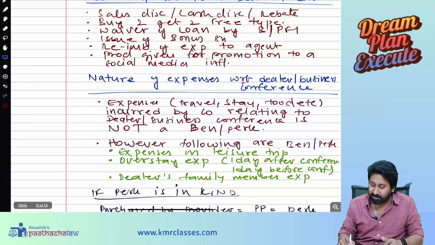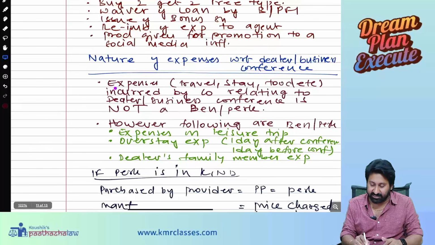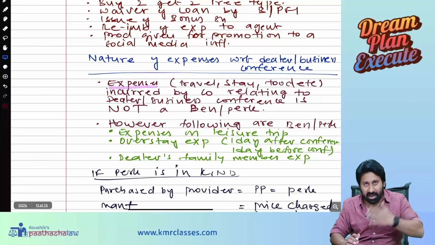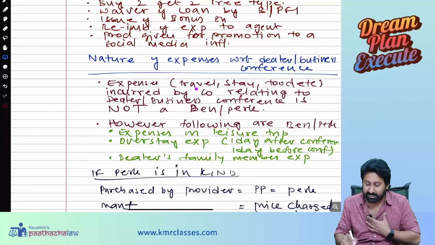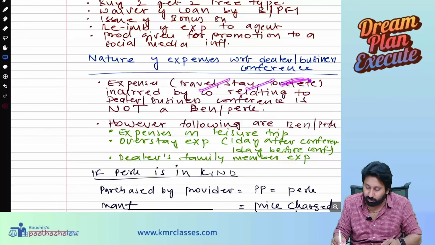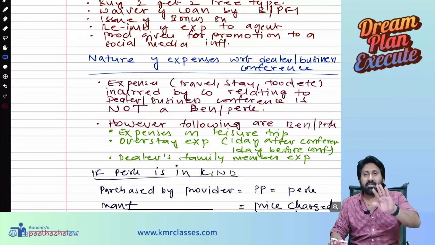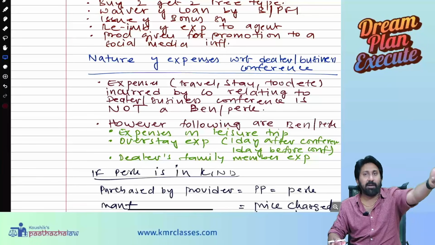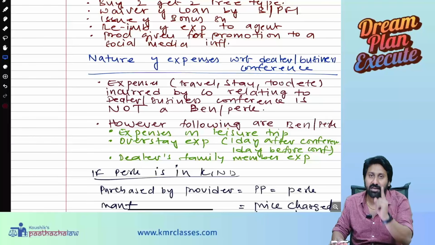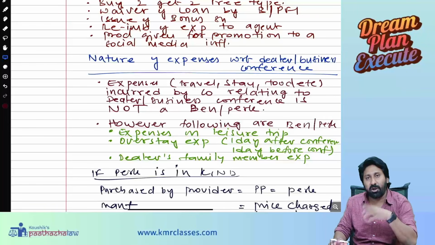Nature of expenses with respect to dealer and business conference. Listen, expenses. I am an employer. I am incurring expenses for travel, stay, food, etc. Incurred by the company in relation to the dealer or business conference is not a benefit or a perquisite. Means our dealers and others are going to Singapore. A 1 day conference is there. For that, I am putting all the expense. That's my business expense. That is not a benefit to them.